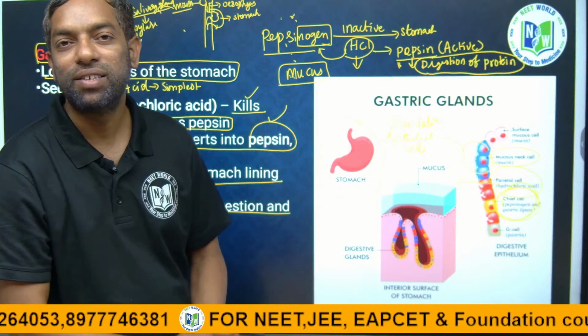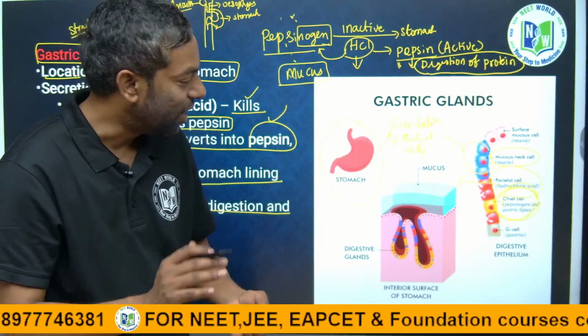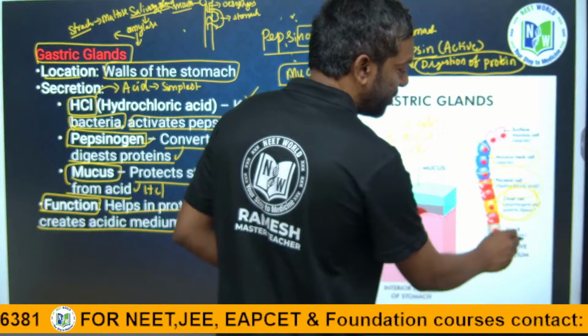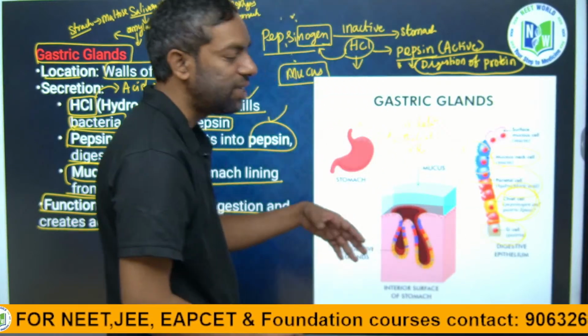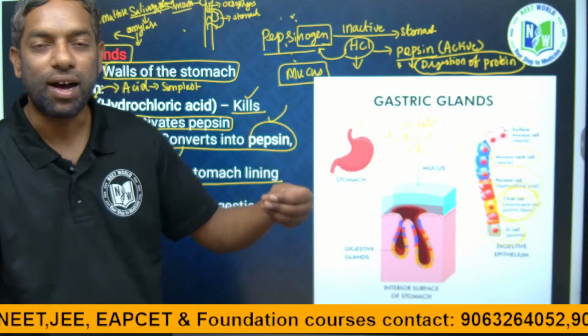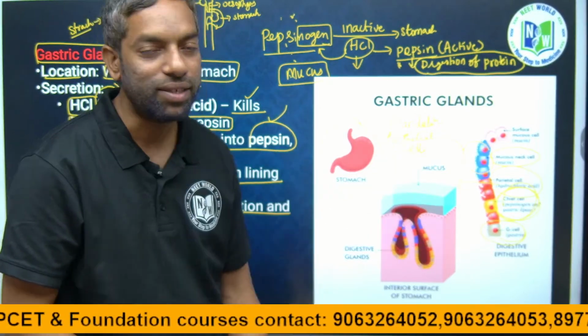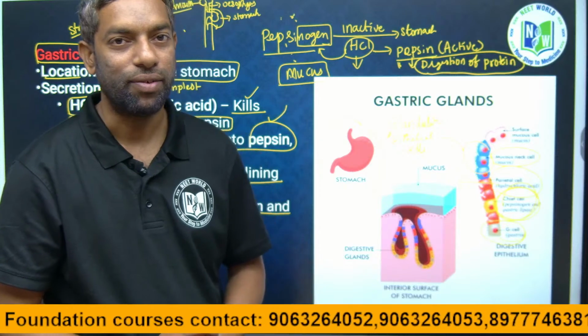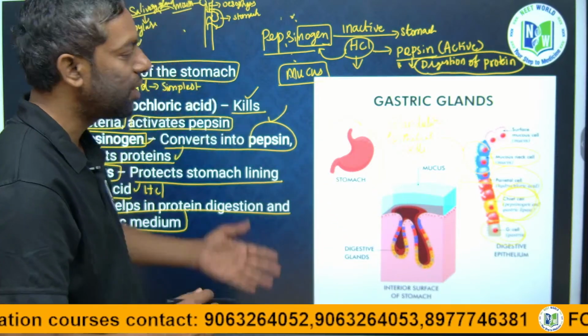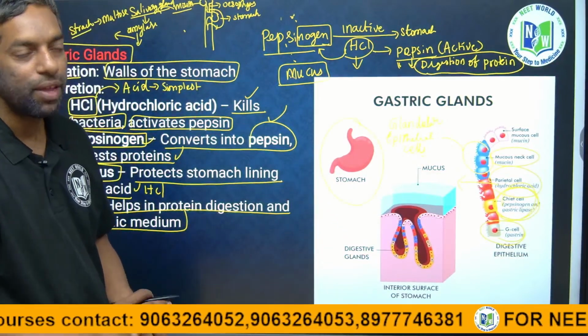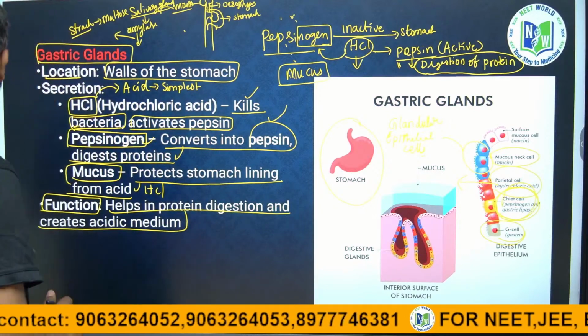The stomach also releases one hormone, that is gastrin. It is released by the G cells in the stomach wall. This is about gastric glands, guys. Next, we will discuss the other glands.